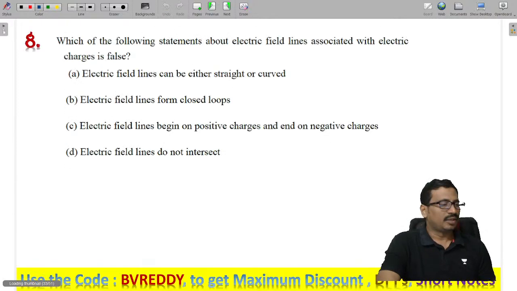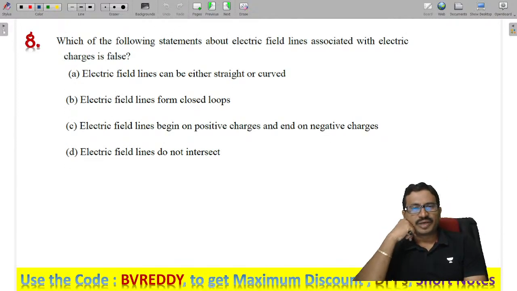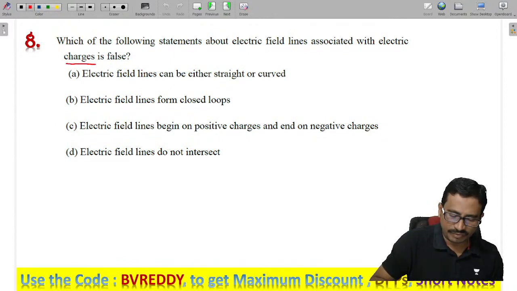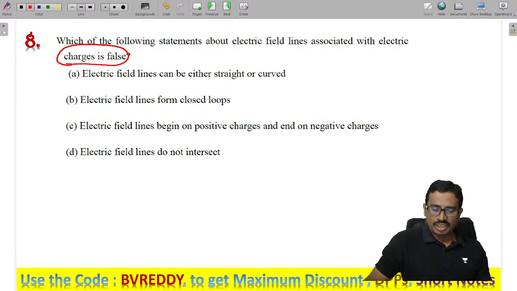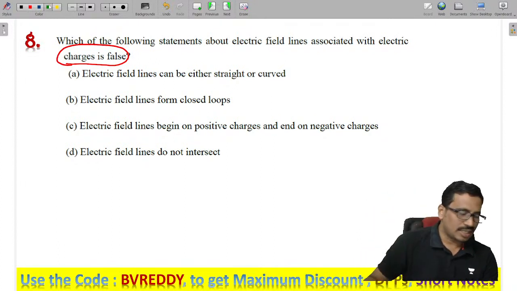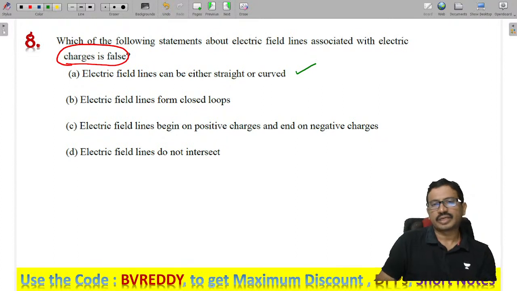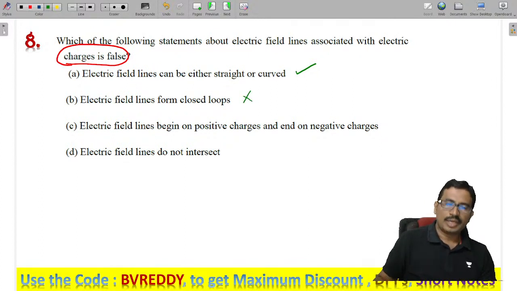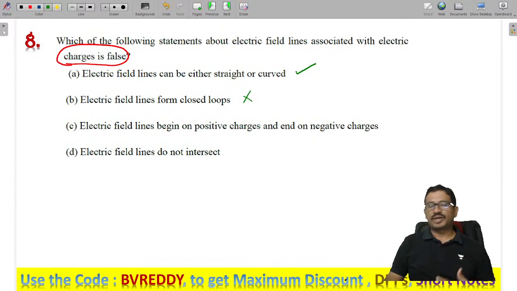Next one. Which of the following statements about the electric field lines associated with the electric charge is false? We require the false statement. Now the first statement they gave: the electric field lines are either straight or curved. Yes, that is true. And the statement that electric field lines form a closed loop is completely wrong. Electric field lines never form a closed loop.